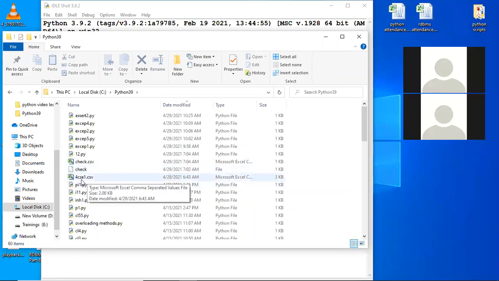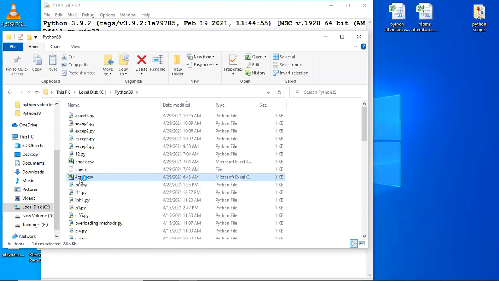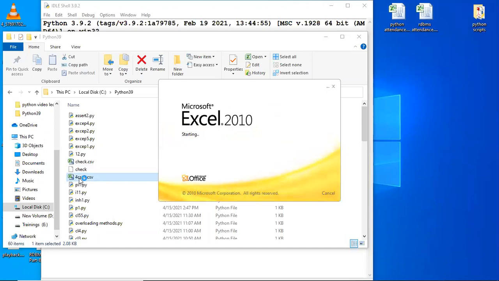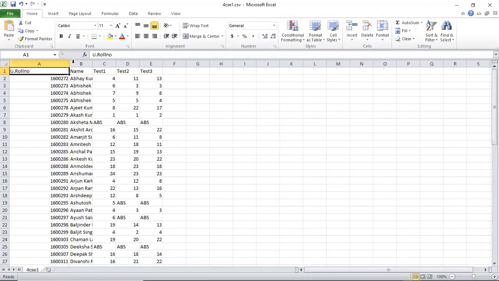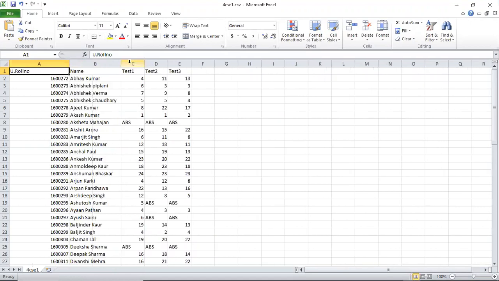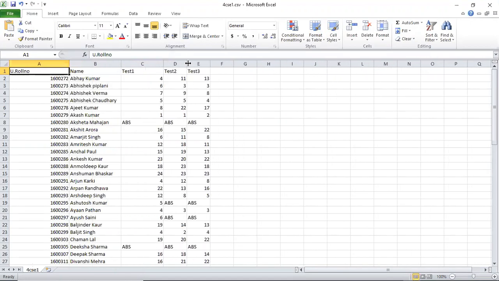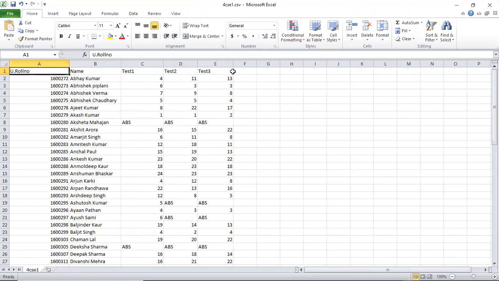This is my file. Can you see this file here? It looks like a different sort of thing and it will appear differently here. Otherwise, it is comma separated, but looks like an Excel file. See, this is the data of your seniors when they were in 4th semester. Actual data is there.